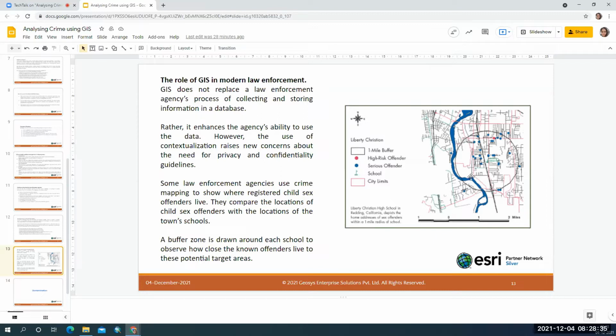This is just a small example shown in this particular snapshot.